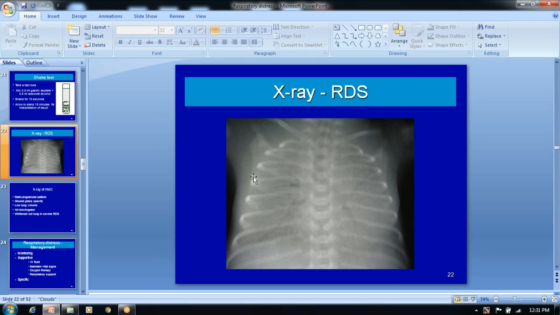So this is the typical X-ray of the lung, and this is the whiteout lung. It is a typical X-ray finding of the late stage of hyaline membrane disease, what you call the whiteout lung. The lung parenchyma is not visible on both sides, and we cannot differentiate the cardiac shadows.